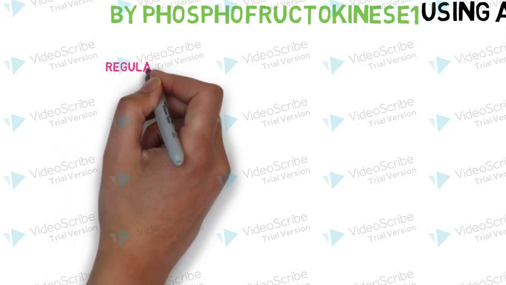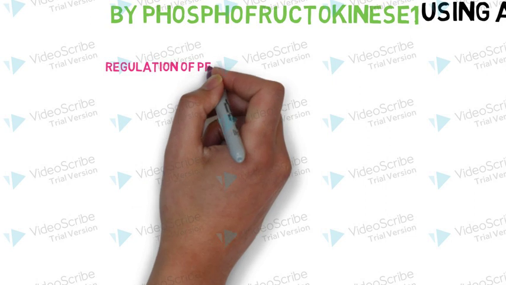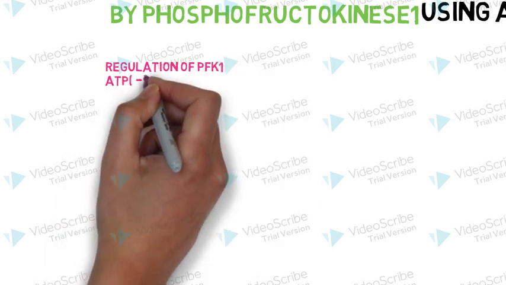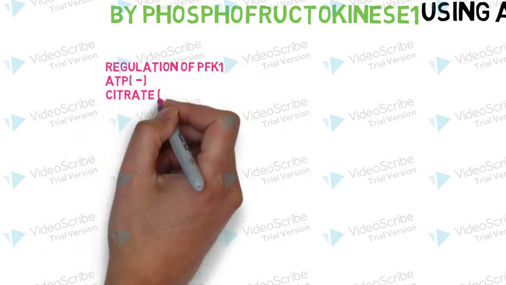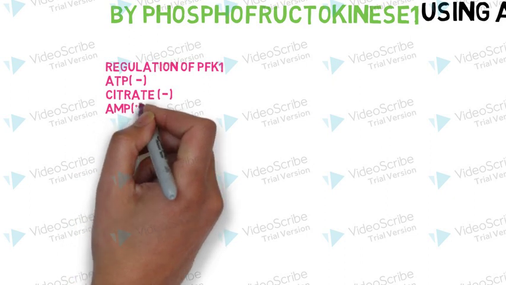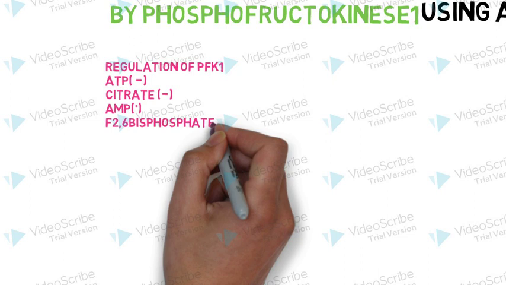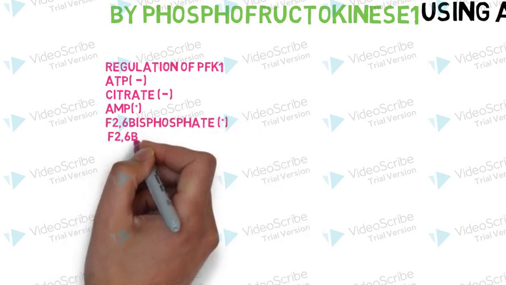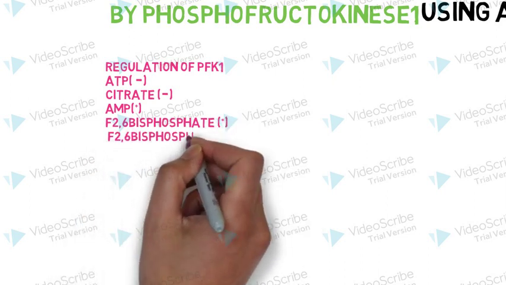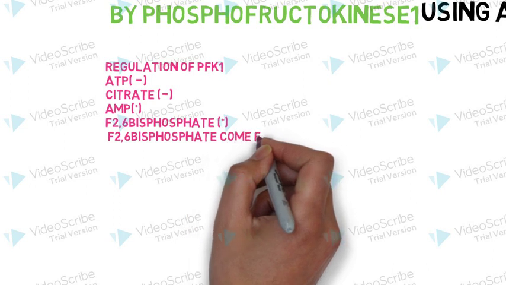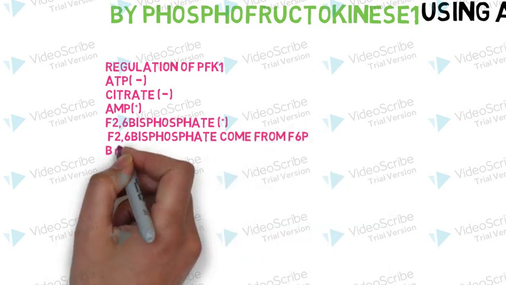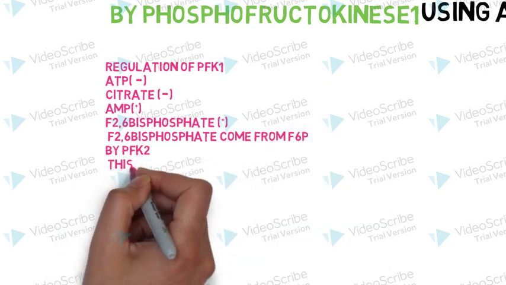Here is the regulation of phosphofructokinase 1. This enzyme is inhibited by ATP and citrate and stimulated by AMP and fructose 2,6-bisphosphate. Fructose 2,6-bisphosphate comes from fructose 6-phosphate by another enzyme, phosphofructokinase 2.